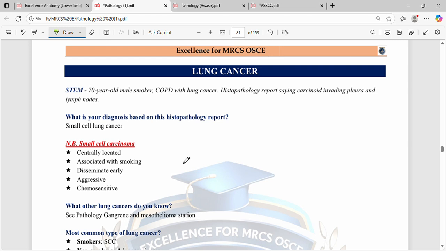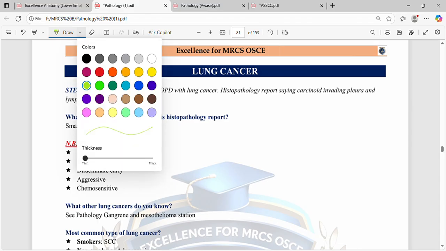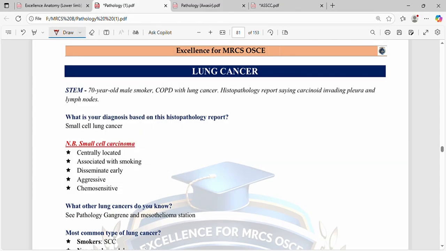So we have the next section of patho, lung cancer. A 70-year-old male smoker, COPD with lung cancer, and histopathology report saying carcinoid invading pleura and lymph nodes. Remember, what is your diagnosis based on this histopathology report? So this is small cell carcinoma. Why small cell carcinoma? They say that it is small cell lung carcinoma because of this.